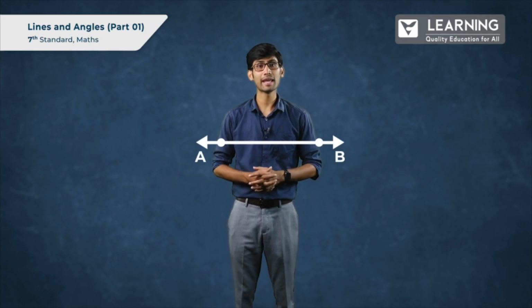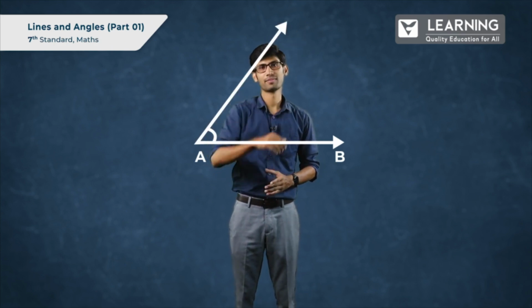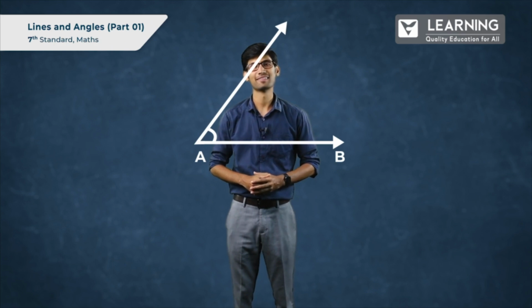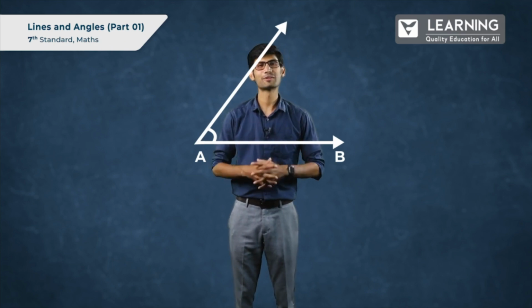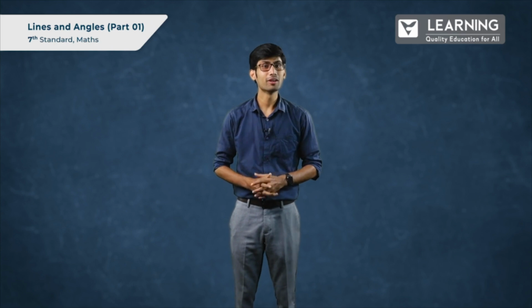And if I join any other ray with the given ray AB, it will form an angle. You remember all this, right? That's good. Now, in this chapter, we'll be talking more about all these.